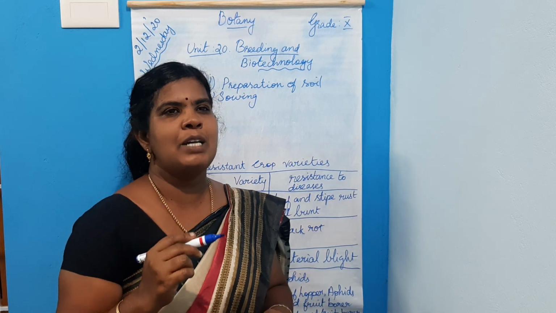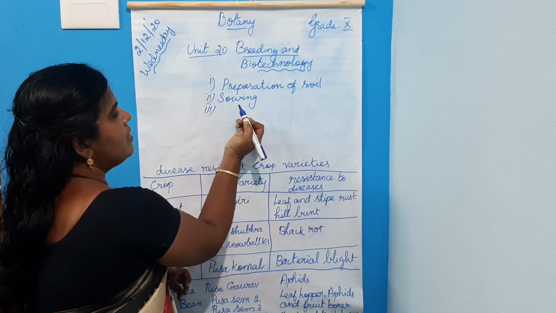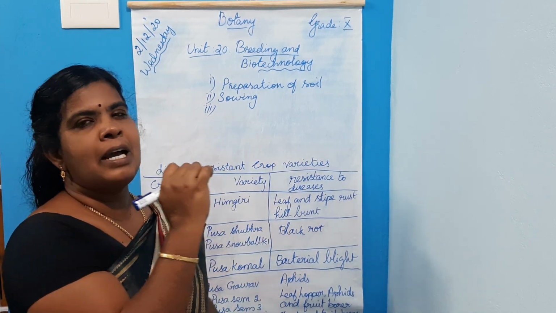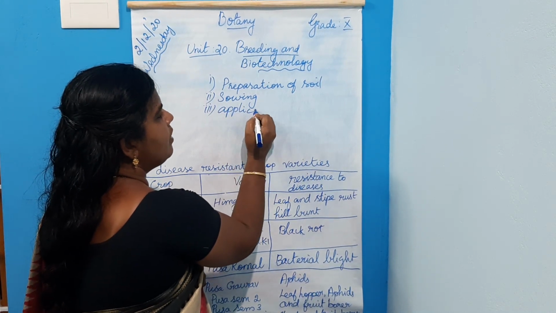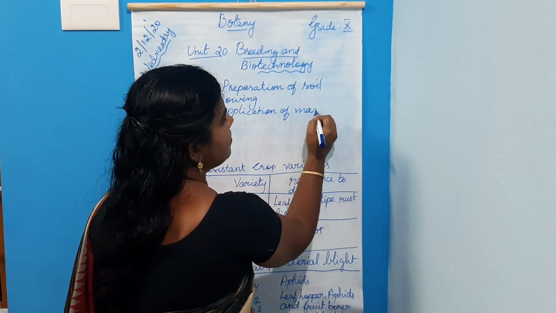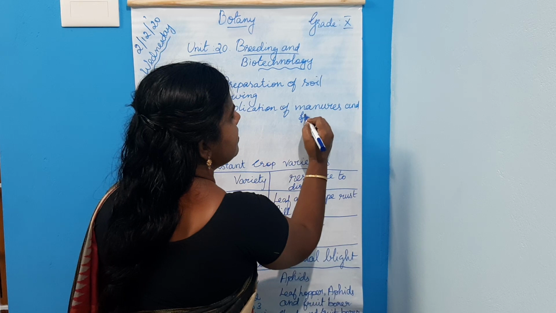Then the next step is application of manures and fertilizers. After sowing, the farmers apply manures and fertilizers.